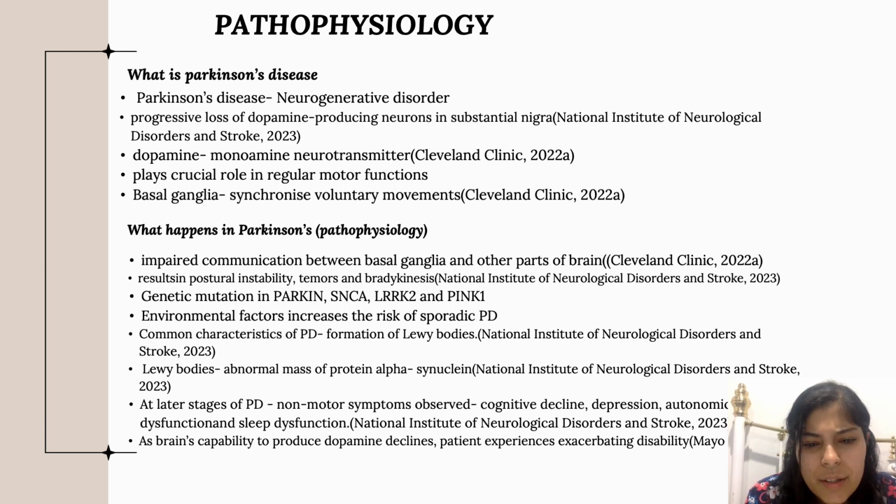There is an unclear understanding of exact cause of Parkinson's disease, but association of genetic and environmental factors is involved. Genetic mutation in the parkin, SNCA, LRRK2, and PINK1 genes are related to familial PD, that's Parkinson's disease, although these account for 10 to 15% of the cases. Environmental factors like exposure to heavy metals, pesticides are related to increased risk of sporadic PD.